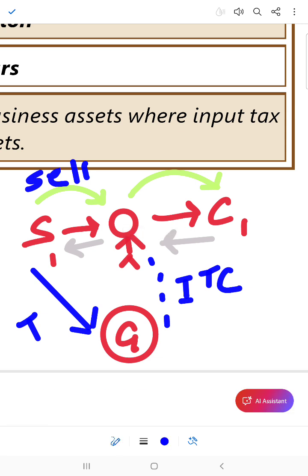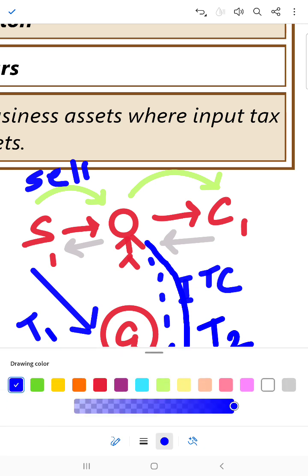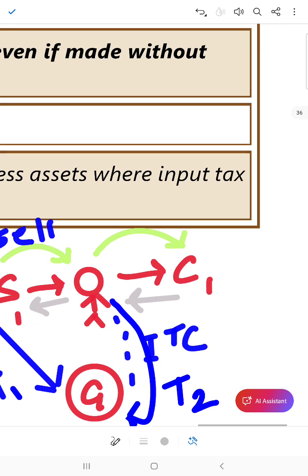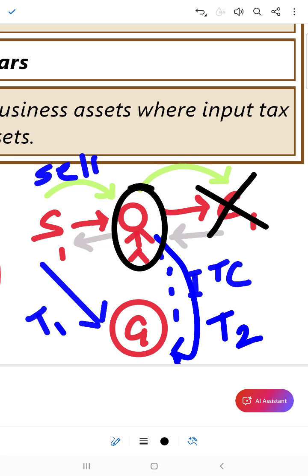Now after adjusting, he will pay tax again to government, okay, yeah, T2, obviously T1 is less than T2, yeah. Now suppose this transaction never happens, okay. So this party actually becomes the end consumer, okay.